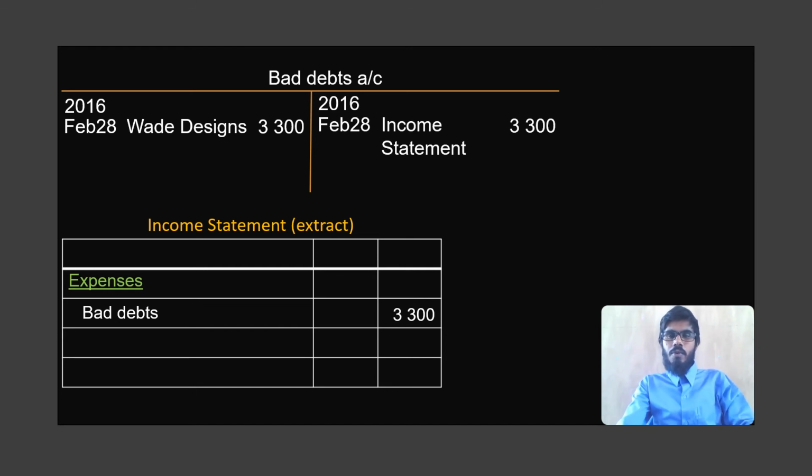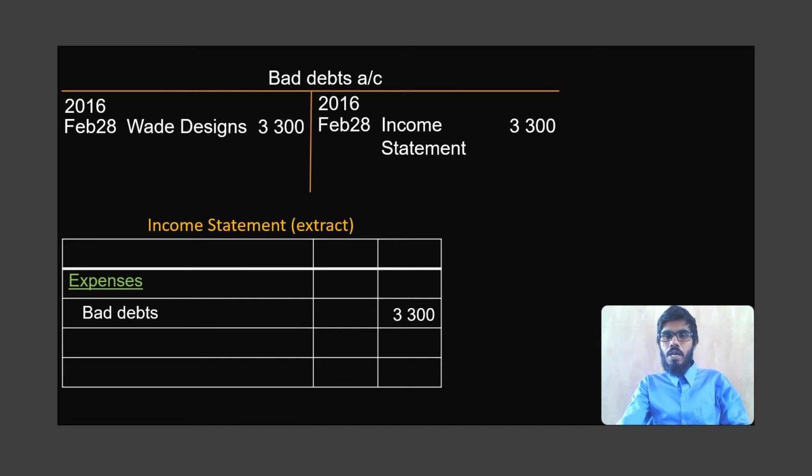Now students, what happens if Sophia had more customers who failed to pay? Then the bad debt account, on the debit side you will see more customers' names. Agree? Just like Wade Designs, maybe you will have Mr. X 500, Mr. Y 600, like that. Whoever fails to pay, whoever is regarded as a bad debt, will come on the debit side of bad debt account.